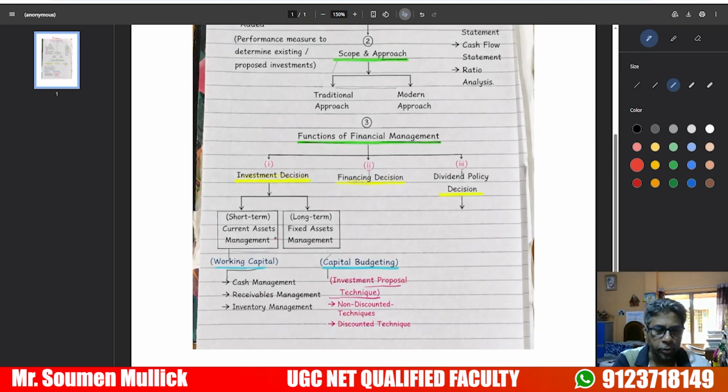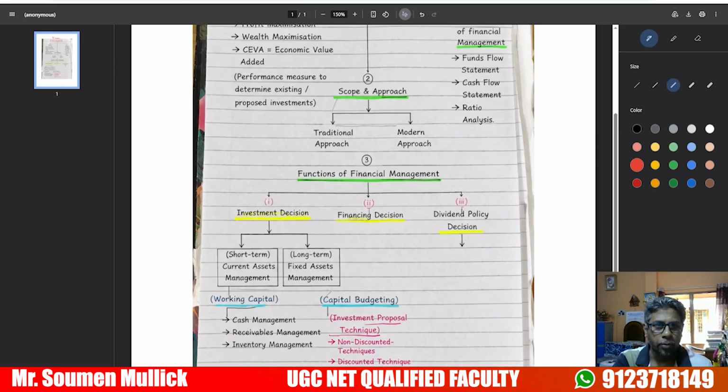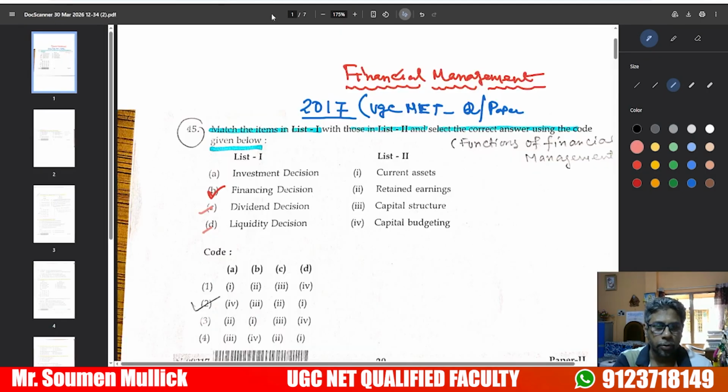Investment decision is based on short-term current asset management and long-term fixed asset management. Short-term current asset management is based on working capital, and fixed asset management is based on capital budgeting. Now our question is to match: the investment decision is a long-term process, related to the capital budgeting decision. Financing decision is related to the capital structure decision.